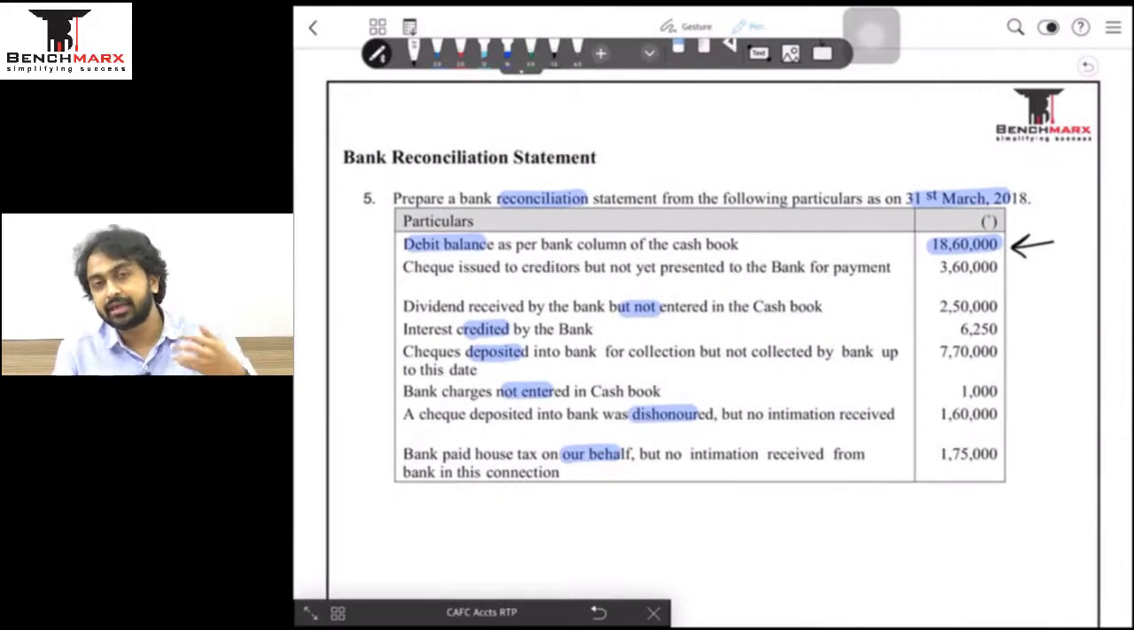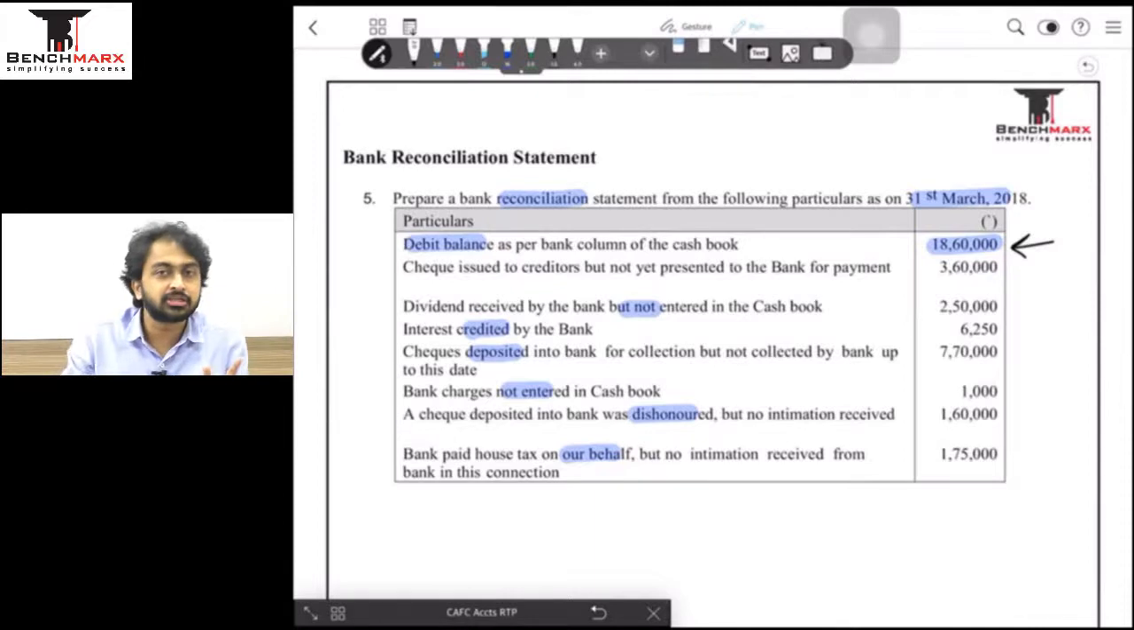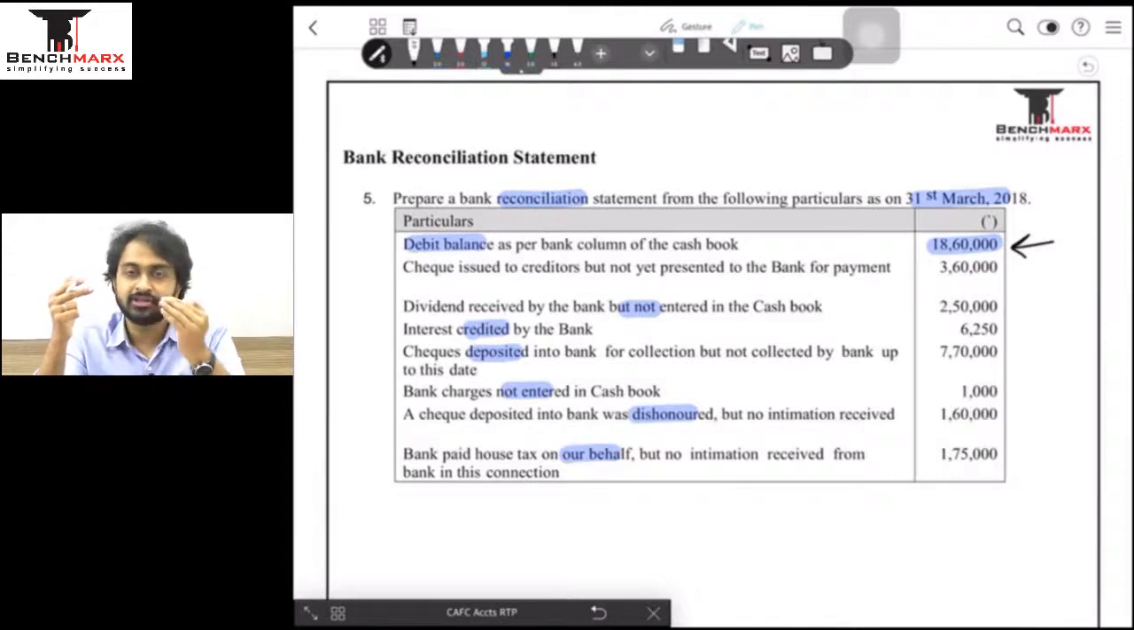Dividend received is more like income received in the bank. If the bank has received the income, बैंक ने अपना बैलेंस मतलब मेरा बैलेंस बढ़ा दिया होगा, but अपन को पता ही नहीं इसके बारे में. So bank's balance is more because of this dividend, but we don't know. That means our balance is less as far as this transaction is concerned because अपन ने income add नहीं किया है. So bank's balance is more and our balance is less.